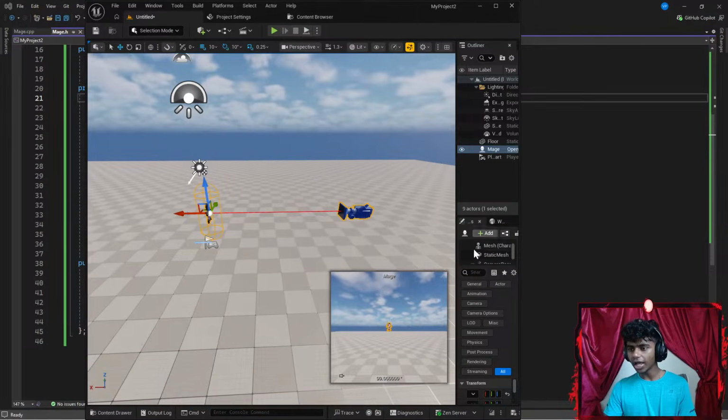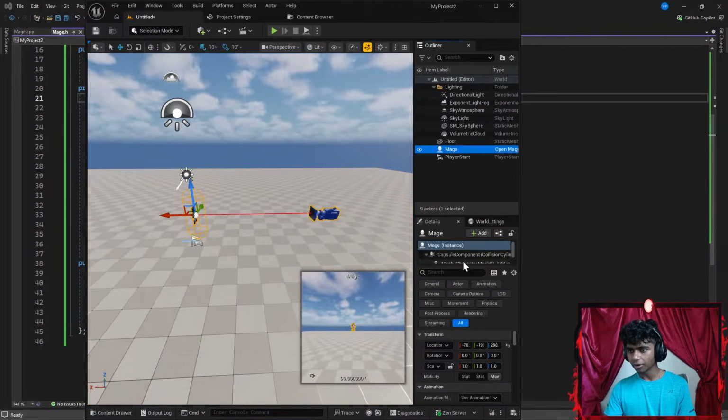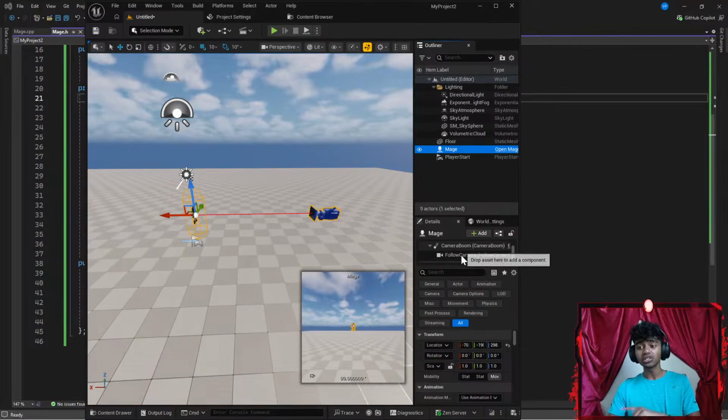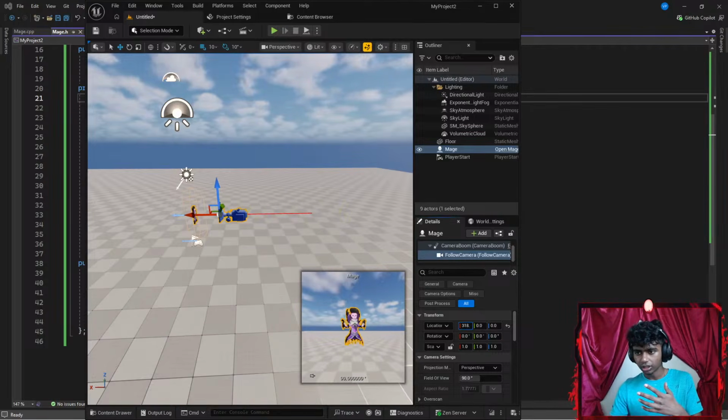Now, I want to go ahead and move my camera component. So, I'm going to go ahead and extend this real quick. Go to something like mage. I'm going to go close to my follow camera, which is a child class of my camera. Boom. I'm going to get it a bit closer to my mage. There, let's get it closer and closer. Okay, I want to get it a bit high.